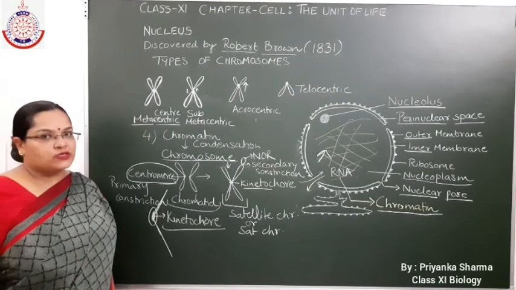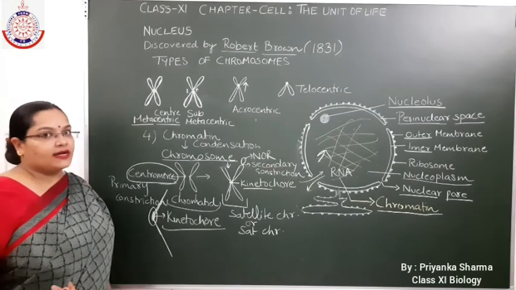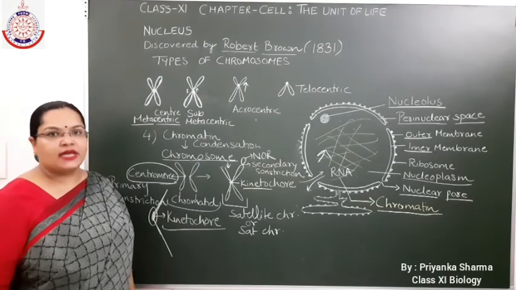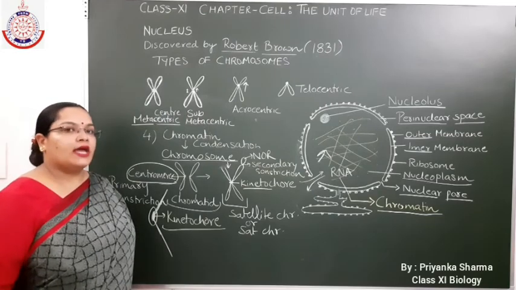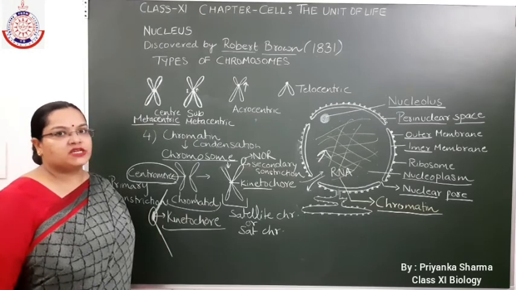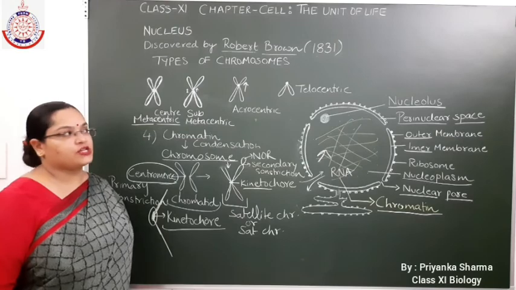Next is acrocentric chromosome, which has a very short arm and longer arm. Centromere is more displaced from the central position. Last is the telocentric chromosome, in which the centromere is present at the terminal position and there is no short arm and long arm differentiation.